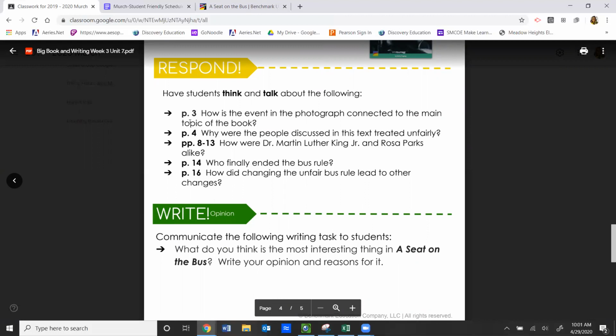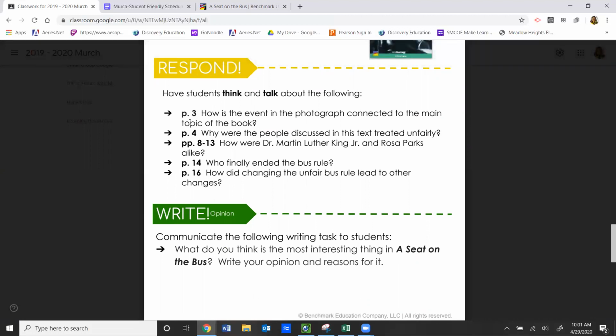You're going to refer to page 3 for this question: How is the event in the photograph connected to the main topic of the book? So go to page 3 and try to answer that question. Page 4, why were the people discussed in this text treated unfairly?